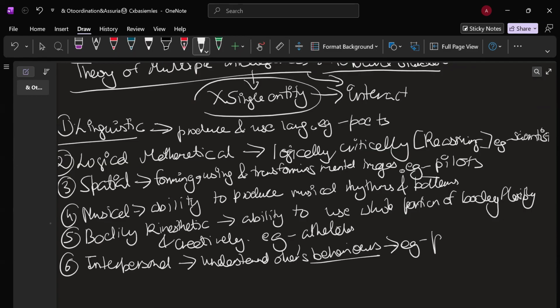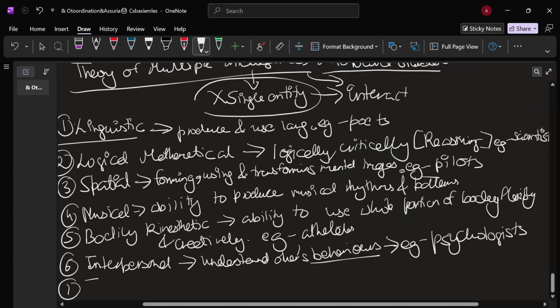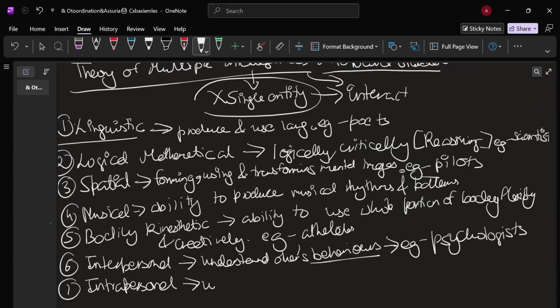Example, psychologist. Then you have intrapersonal. This got to do with yourself. Okay. So you are going to understand one's own feelings and internal strength. Example, philosophers or the spiritual leaders.